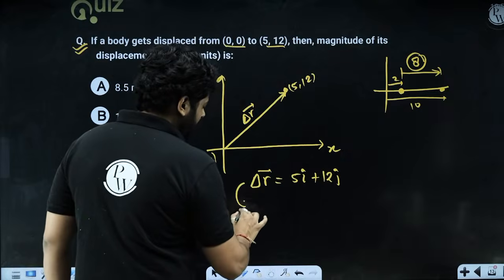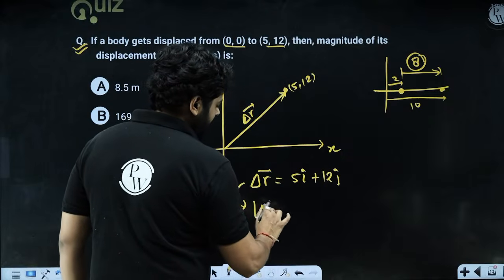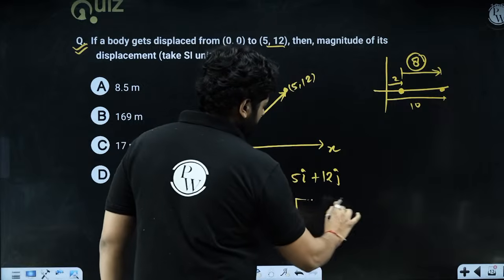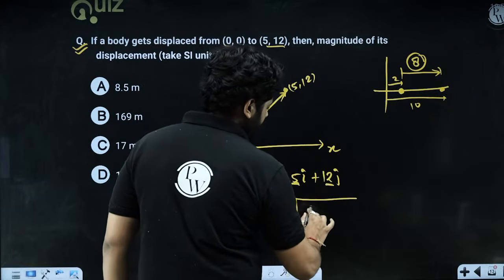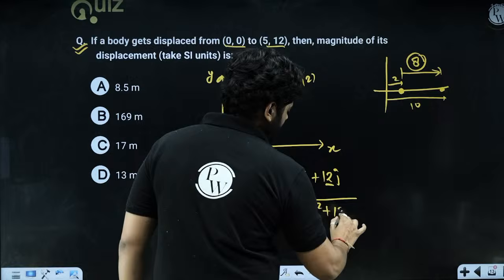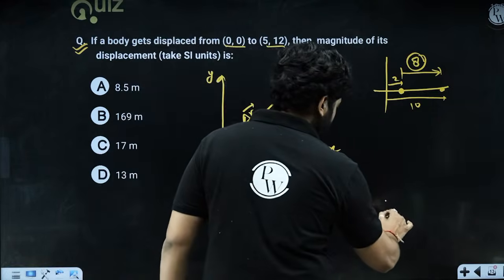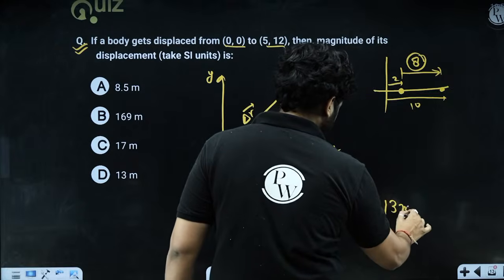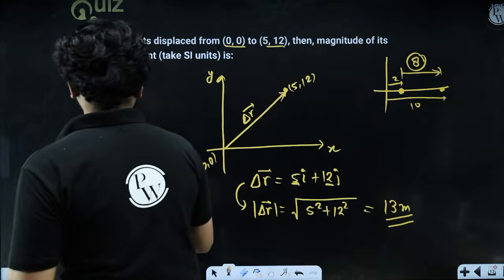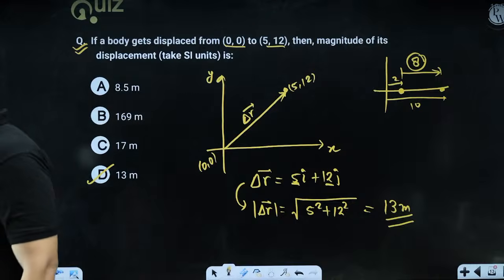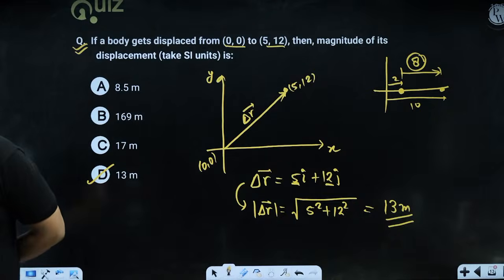We have to talk about the magnitude of the displacement vector, my dear kids. So it is going to be under root x square plus y square. 5 square plus 12 square, which is 25 plus 144, 169. Under root 169 is 13. So 13 meters is the answer, which is option D. Option D is clear, right?